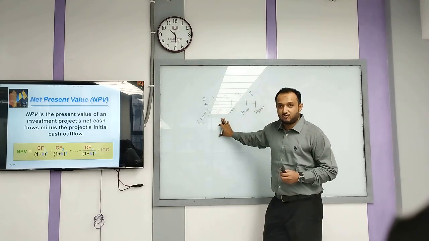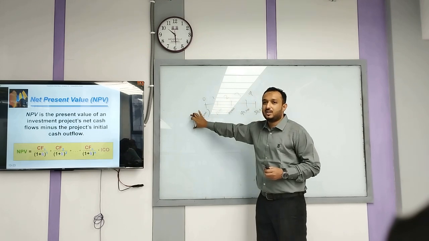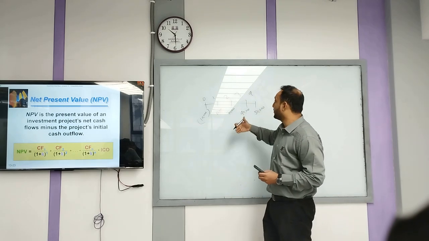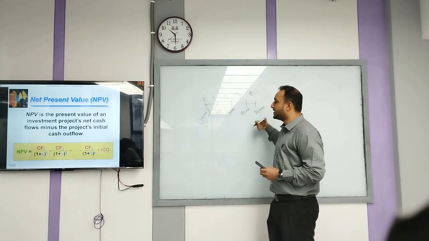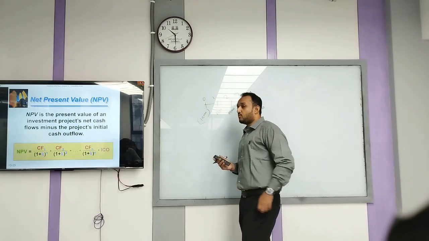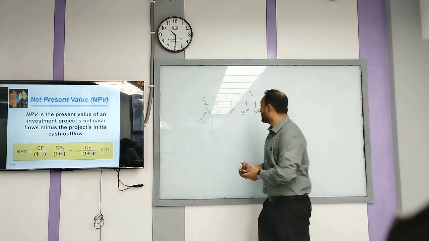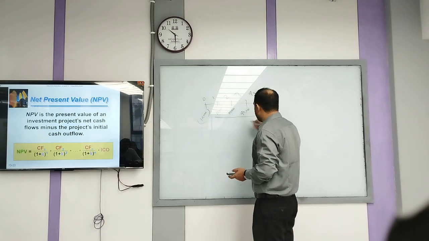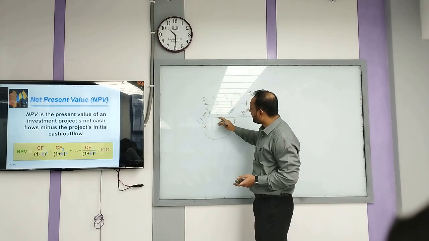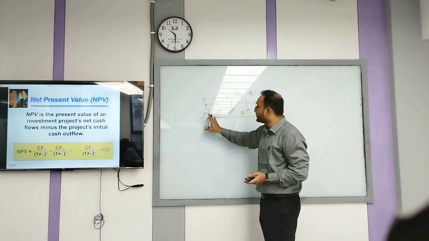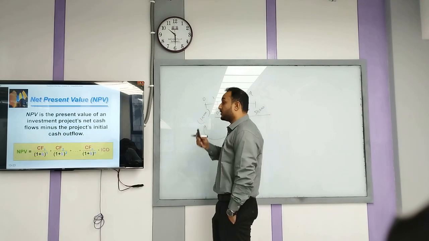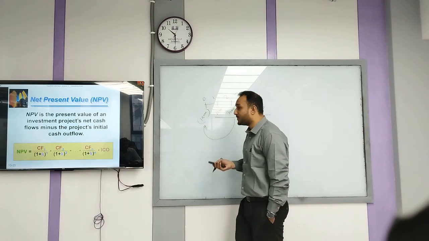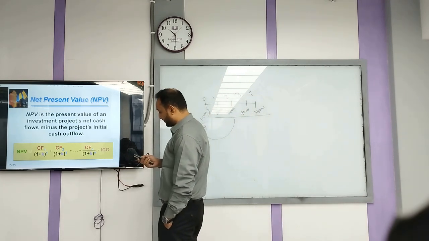If this is a cash flow, so this is your initial cash outlay or initial investment, and these are your cash inflows. Over the years, you are going to get 12,000, 30,000, 40,000, 50,000 in consecutive years. So what is the net present value? The difference between the present value of the cash inflows and the initial cash outlay. You have to discount them and take them back to zero, and then subtract the initial cash outlay. So if your NPV is positive, you are going to accept the project. If it is not positive, you are going to reject the project, right?